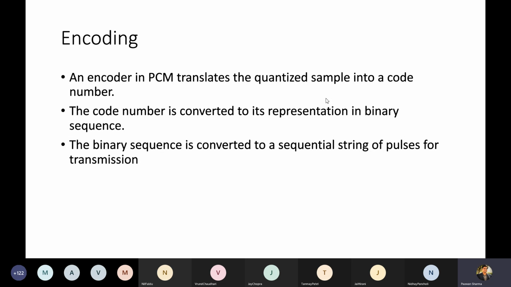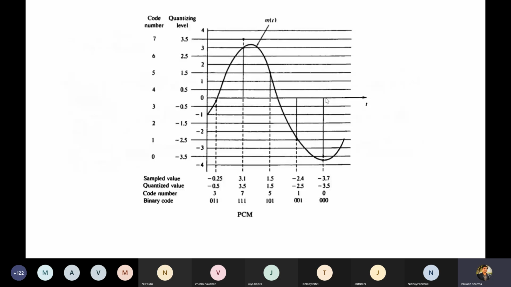So essentially the binary sequence is converted to a sequential string of pulses for transmission. Eventually you will get strings of zeros and ones, and you are transmitting those in the form of electrical pulses across the channel. So this is the effect of encoding.